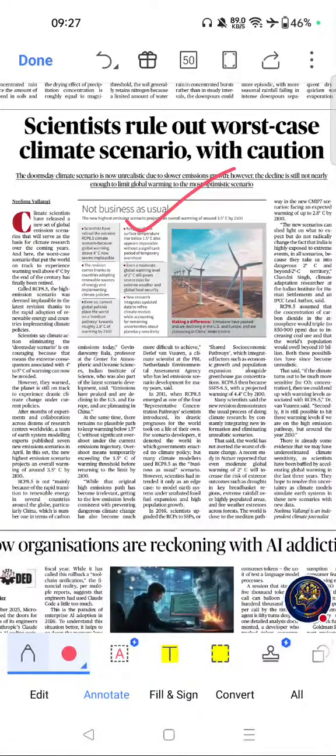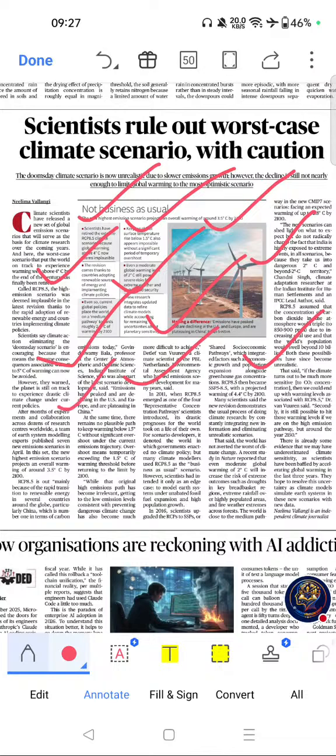Rule out worst case climate scenario with caution. If you see the importance, climate change is one of the most important UPSC GS 3 topics. Paris Agreement and global warming frequently appear in prelims. CMIP, RCP, and SSP frameworks are increasingly asked in environmental questions, and it is important for essays, interview, and mains answers.